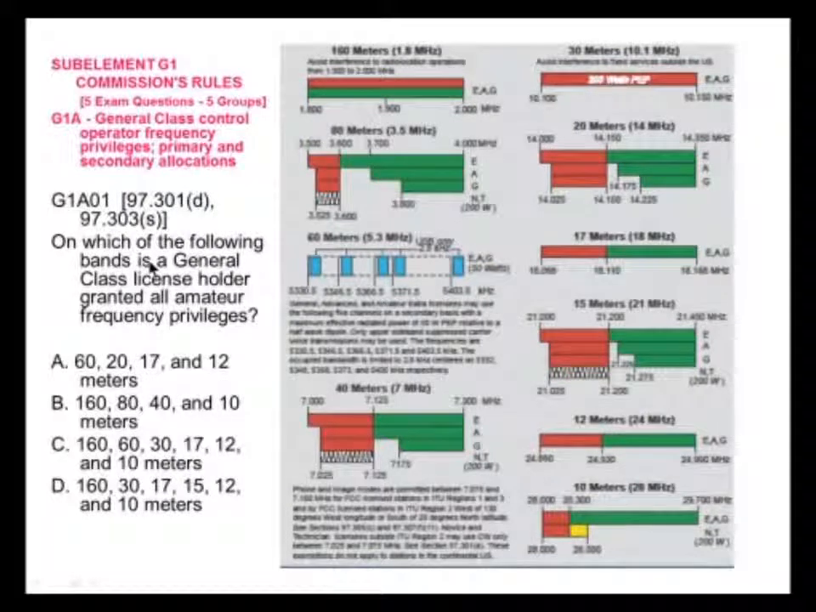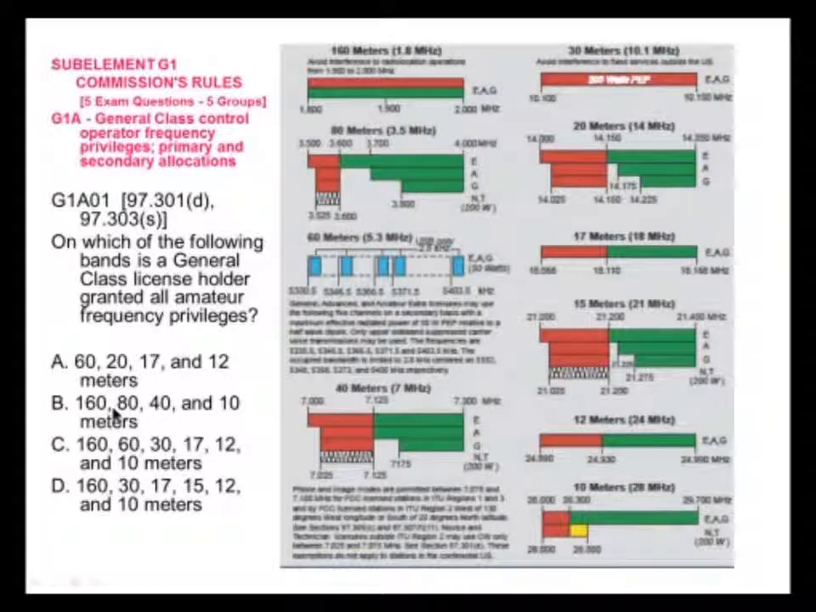On which of the following bands is a general class license holder granted all amateur privileges? Okay, that means that if on any band here you don't have all amateur privileges as a general, then that doesn't qualify. So if we look here in the first one, the 20-meter band, we can see that a general doesn't have all privileges, does it? Only the extra has all privileges there. So that takes out that question.